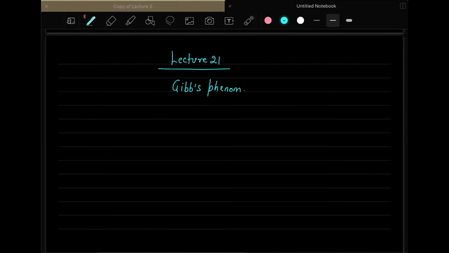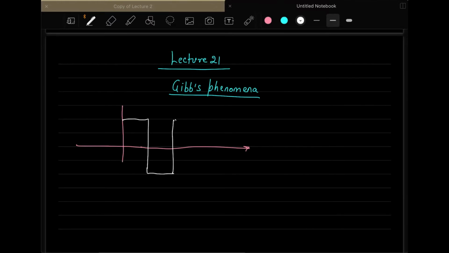In this, what we want to see is what exactly this Gibbs phenomenon is, and what are its consequences on the Fourier series. So in our case, let us explore this issue of convergence in the Fourier series at the discontinuities. Consider the periodic waveform which we were discussing since last lecture, if this is our periodic signal, like this.